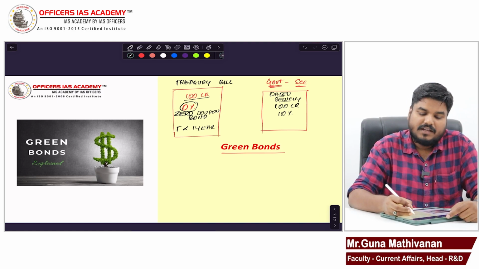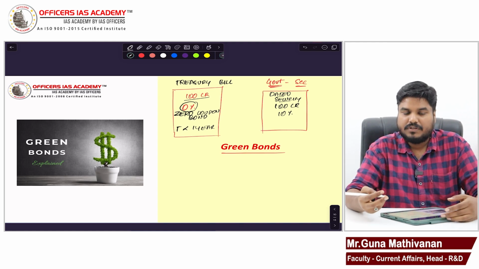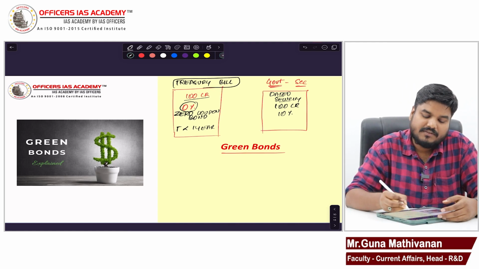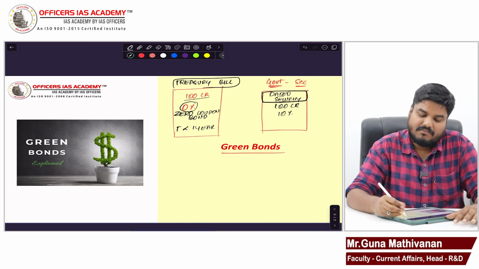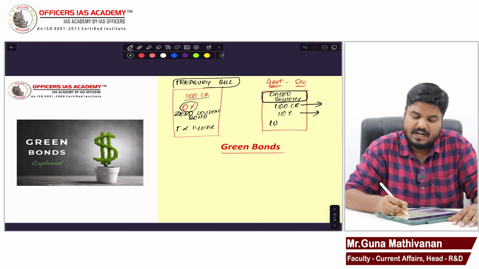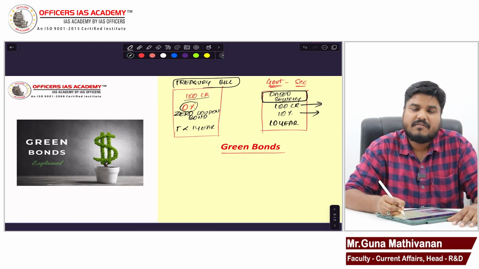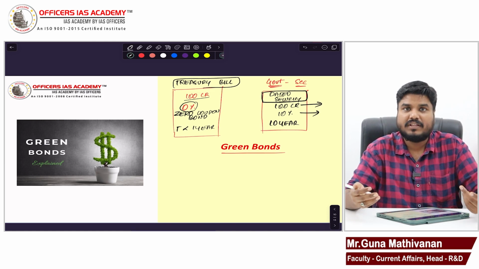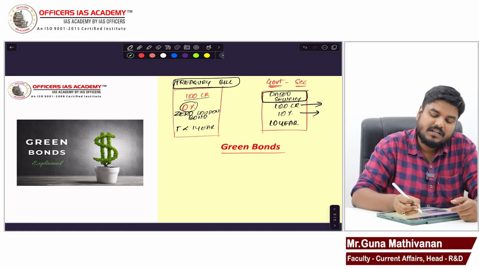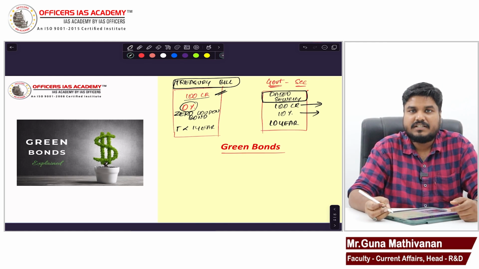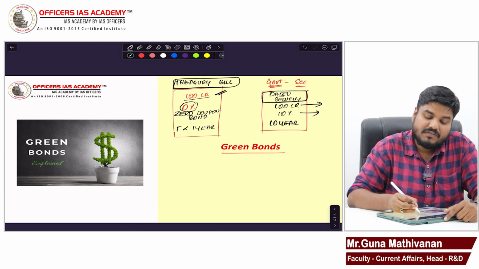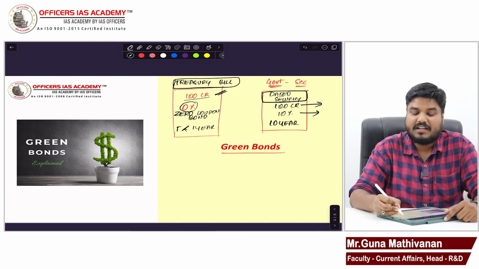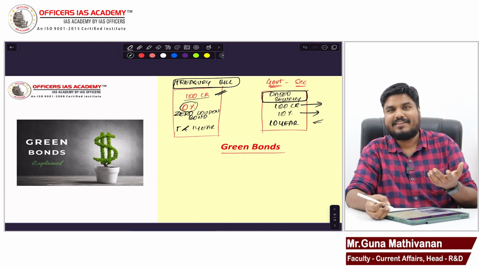Clear? So government securities are of two types. One is treasury bill, another one is dated security. Dated security is normal. The money value is given in that bond, interest is mentioned, and the tenure will be more than 1 year. If it is a treasury bill, the money value will be mentioned, there will be no interest, zero interest, and the tenure will be less than 1 year. But in a dated security, the tenure will be more than 1 year.